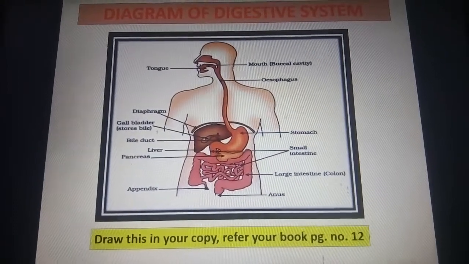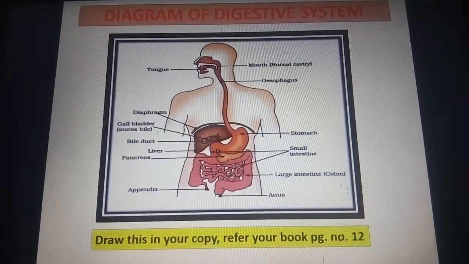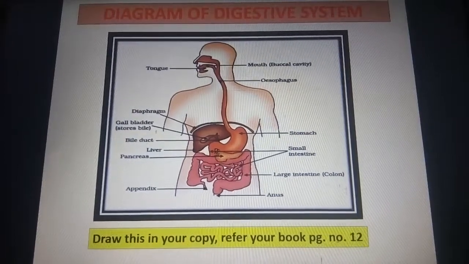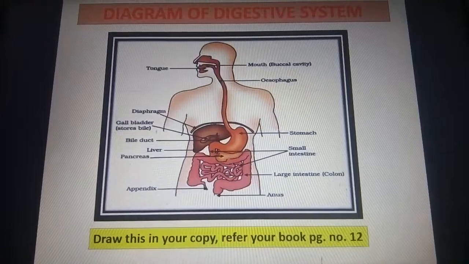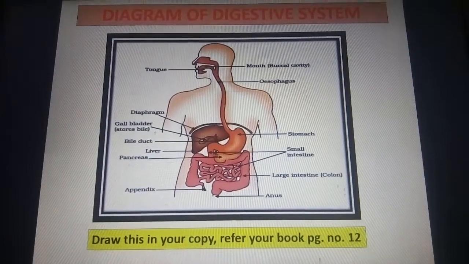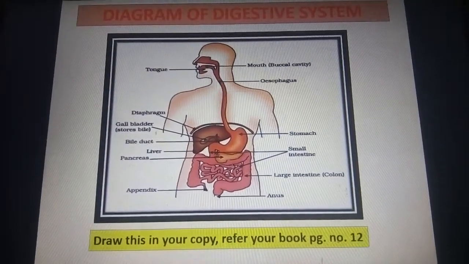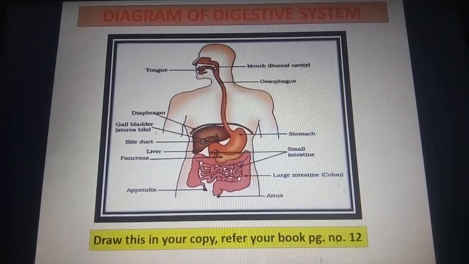These secretory glands secrete digestive juices which help to break down the large and complex substances like carbohydrates, fats and proteins into the simplest form so that they can be easily absorbed and utilized by the body.